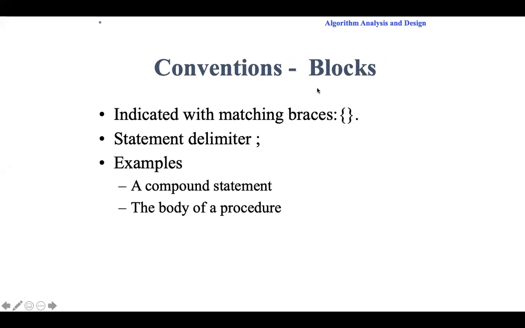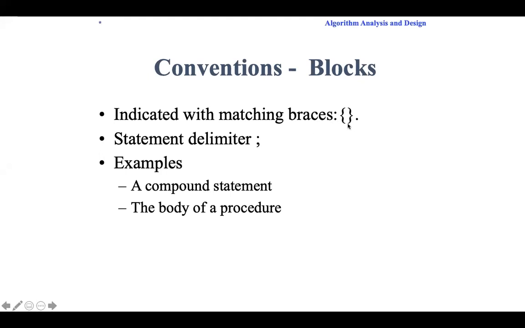Blocks: any programming block you want to consider will be represented using curly braces, open and close. Whatever you enclose within these, we'll consider as one block statement. And your instruction should end with a semicolon. Almost C kind of structure only we are following.